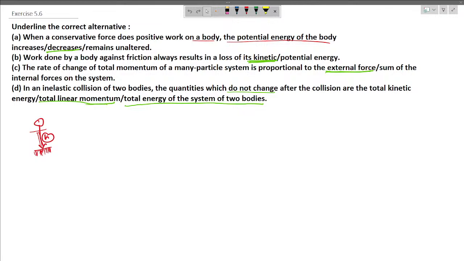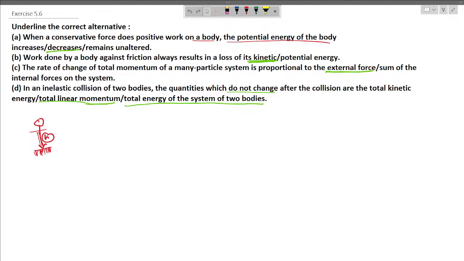Now the third question is, the rate of change of total momentum of many particle system is proportional to the external force, or the sum of the internal force of the system. So according to Newton's second law, the rate of change of the total momentum of the system is equal to the net external force on the system. So it would be external force.